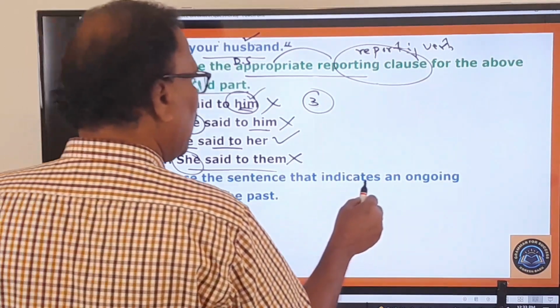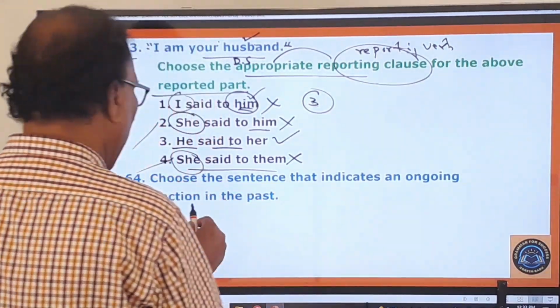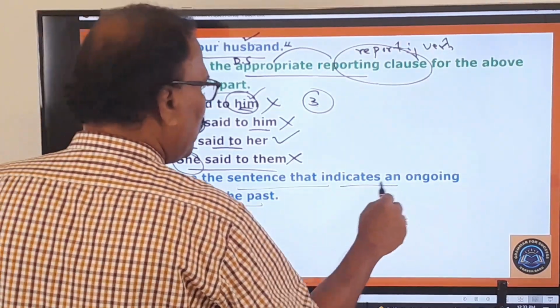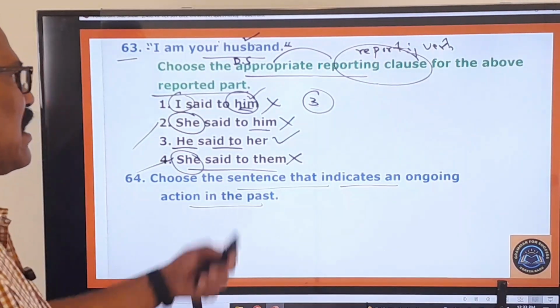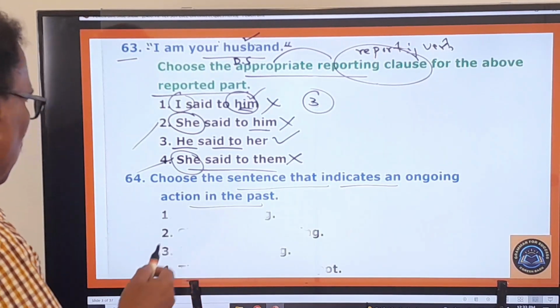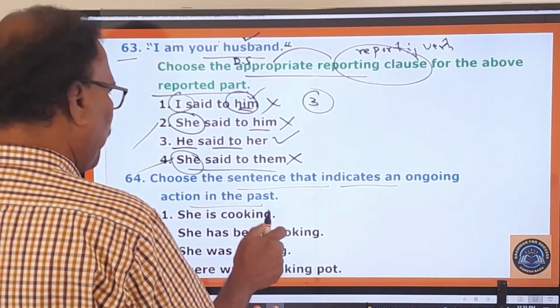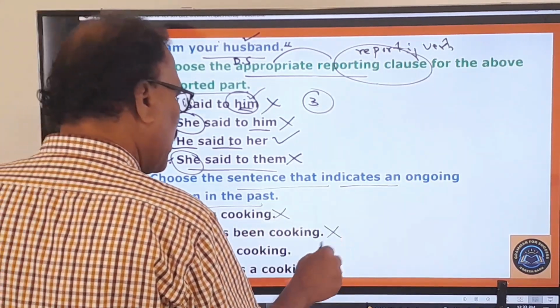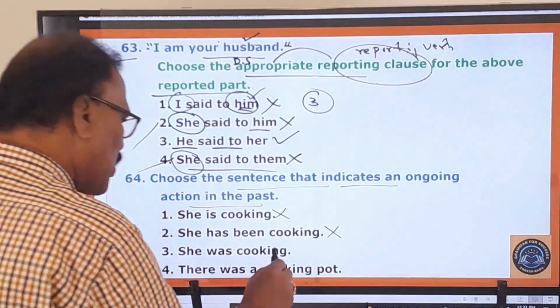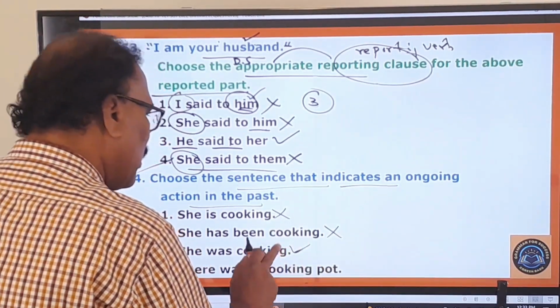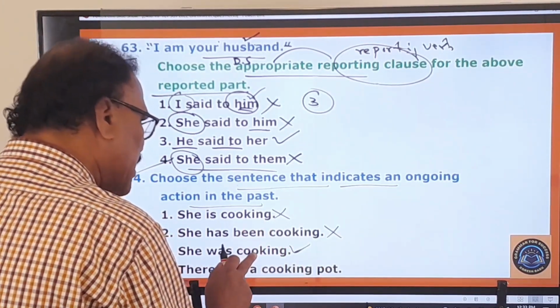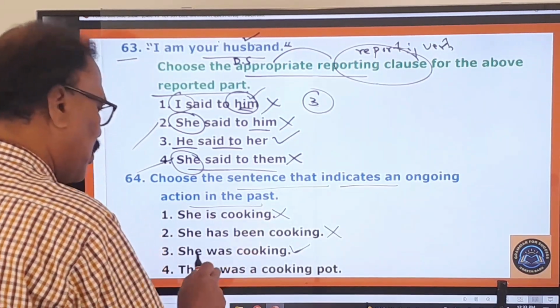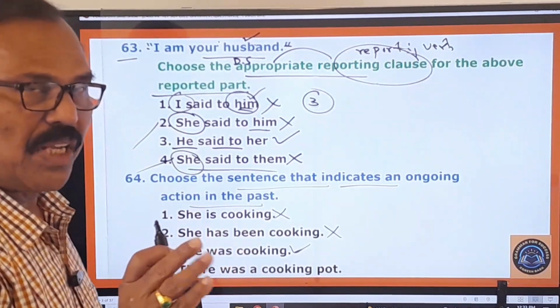Choose the sentence that indicates an ongoing action in the past. What is the sentence that indicates an ongoing action in the past? Let us look at the options. She is cooking. No, it is present continuous. She has been cooking. Present perfect continuous tense. She was cooking. It is only this that indicates an ongoing action in the past. She was cooking.